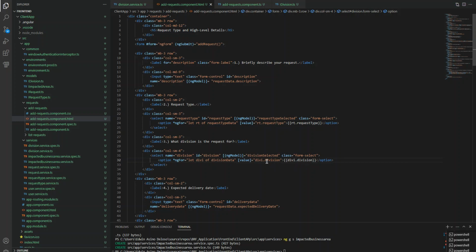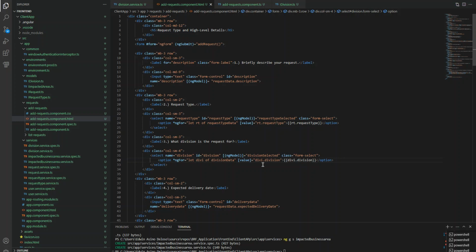But for my design, because this is just a small table, I don't want to have the ID and refer to another division table which has only one field. So I just put in this request table the division itself, the division description. That is why the value I put is division. But you can use the ID if you want and then just reference that to your division table. So that is how we do it.